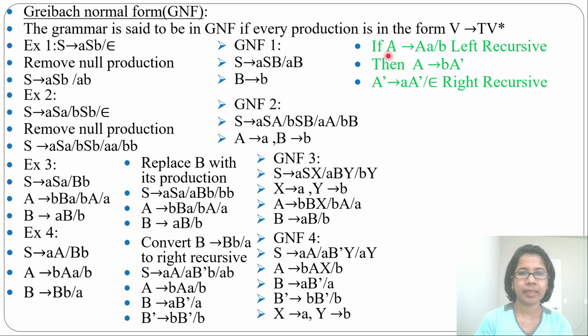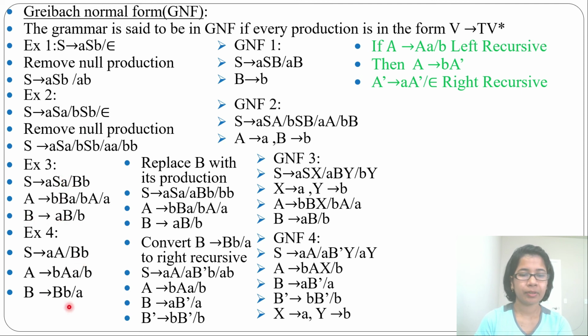How to find GNF? Whatever the grammar given, first remove the null production, then write in this format: variable tends to terminal followed by any number of variables, Kleene closure. If at the start there is not a terminal, just check that production. If that is starting with a terminal, you can replace, like here we replaced.